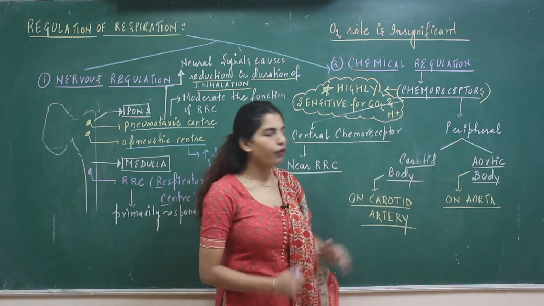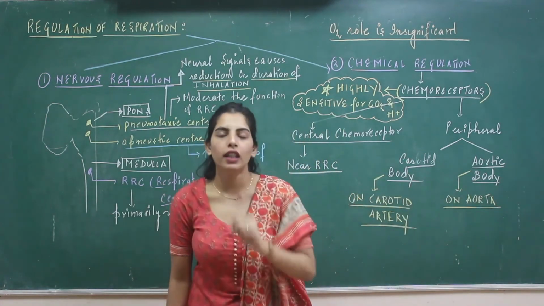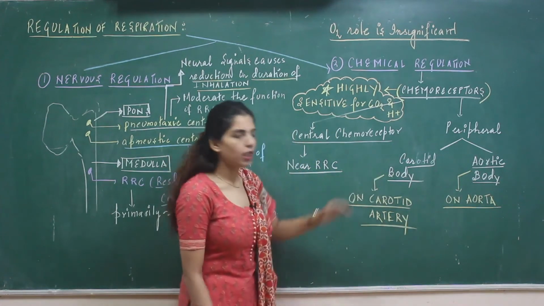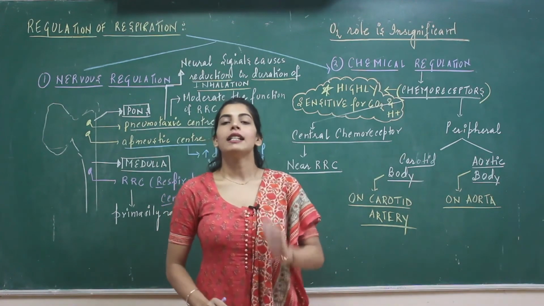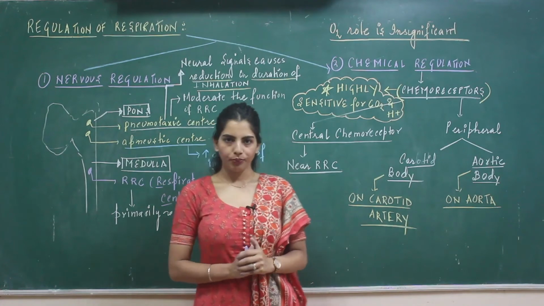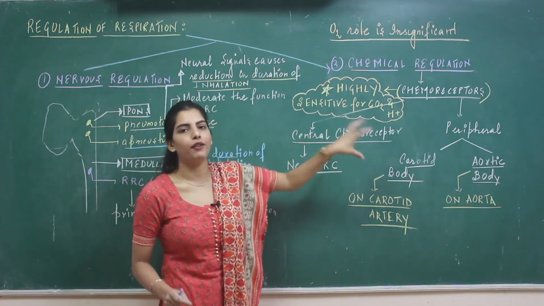Now these peripheral chemoreceptors: the aortic bodies are located over the aorta, and the carotid bodies are located over the carotid artery supplying blood to the brain. Also in this big bubble, I have written the most important information.